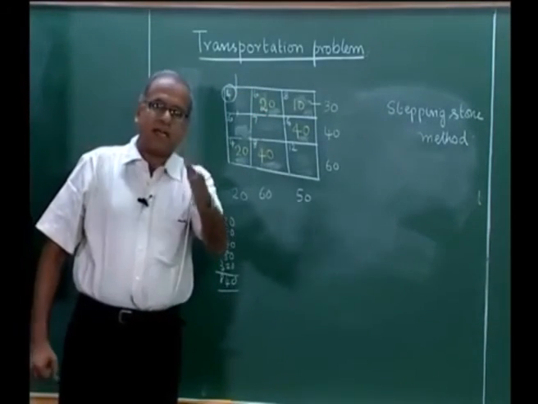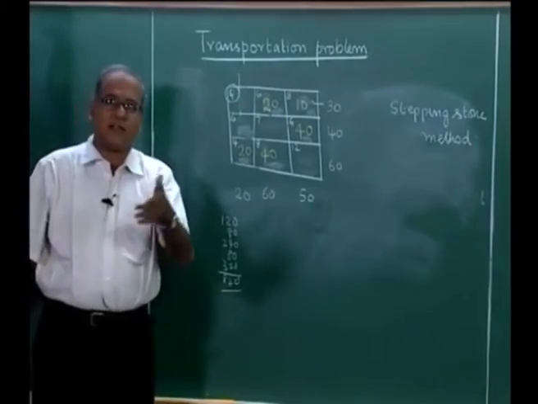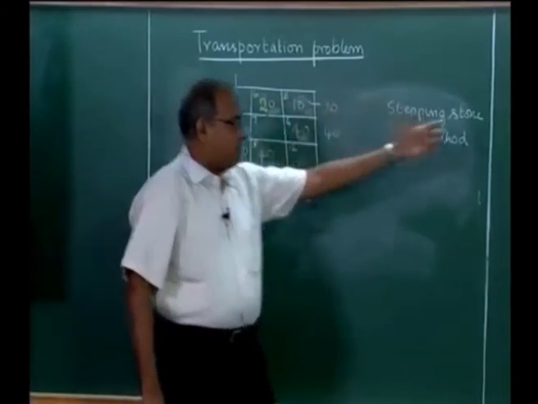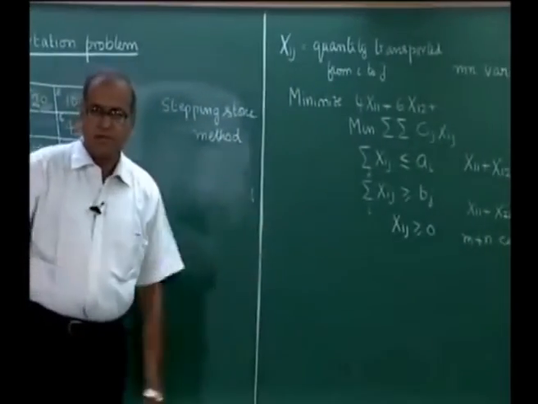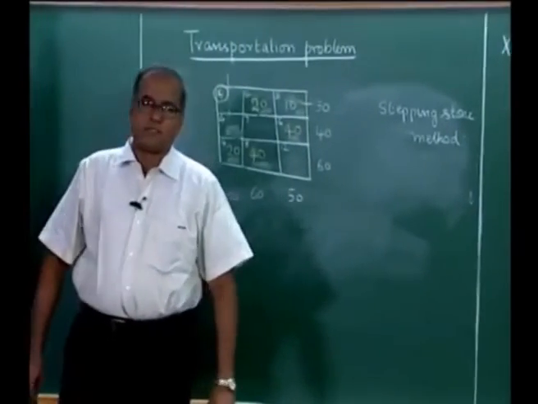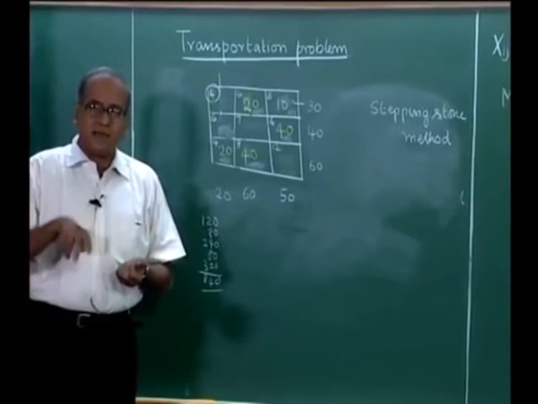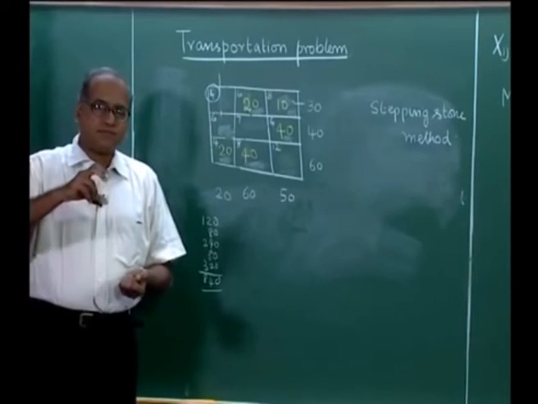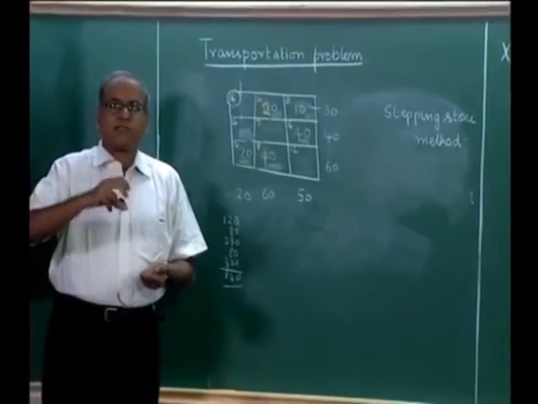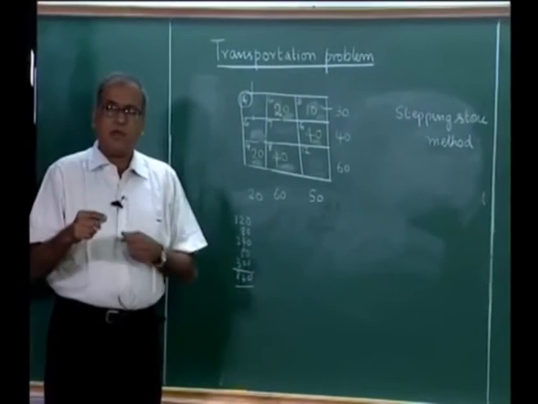Now, this linearity, proportionality, additivity assumption makes the problem a linear programming problem here, but in practice we also observe that the actual cost of transportation need not be the per unit cost multiplied by the quantity.